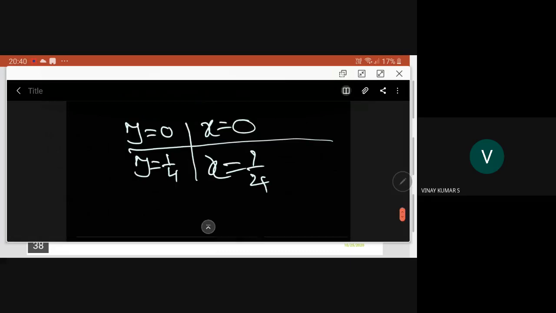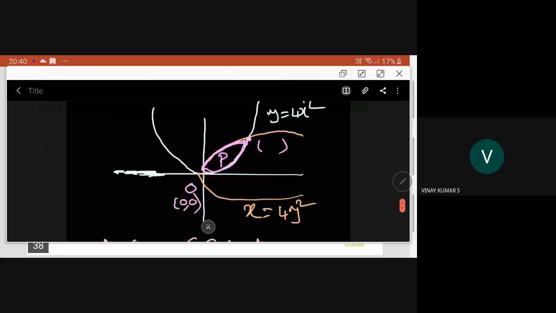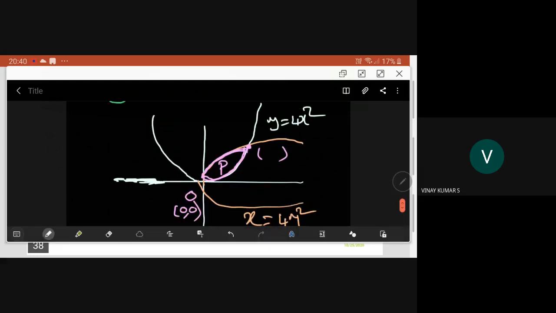So, where is our picture? Yeah, it is 1 by 4, 1 by 4. Now, draw a strip parallel to x-axis. What is the x value here? You tell me. This is the curve, x is equal to 4y square. So here x is 4y square. And what is the value here of x?